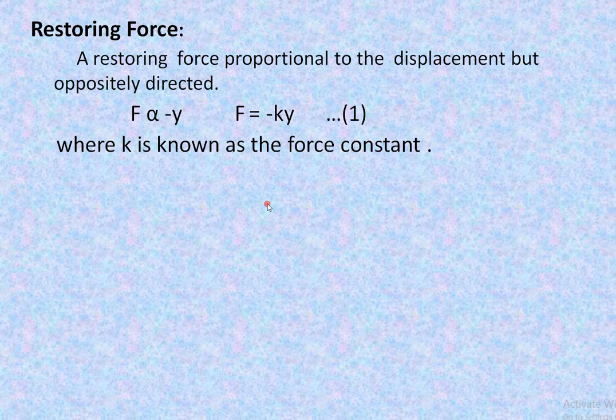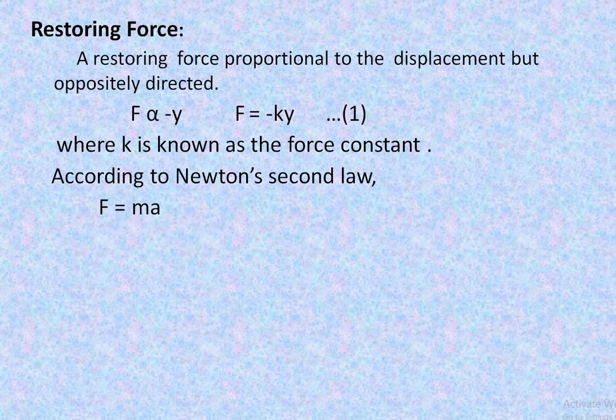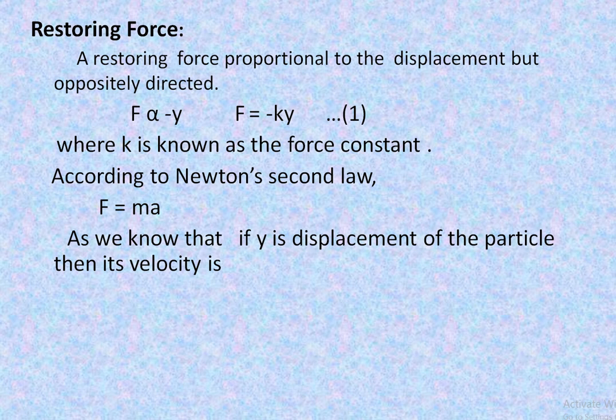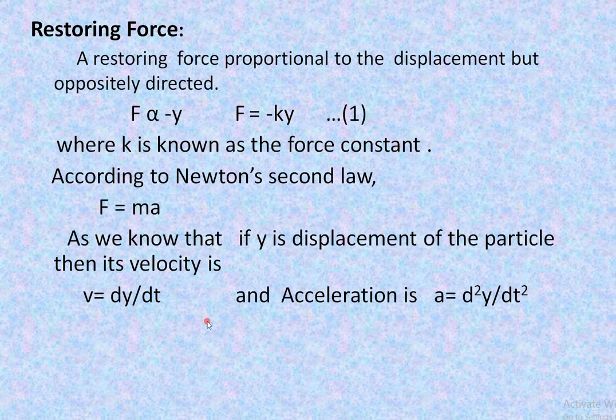Now according to Newton's second law, force is equal to mass into acceleration. As we know, if y is the displacement of the particle, then its velocity is dy by dt and the acceleration is the rate of change of velocity, meaning acceleration is d2y by dt square. Now we have to put this value in this equation. Then we get force is equal to m into d2y by dt square. This is equation number 2.